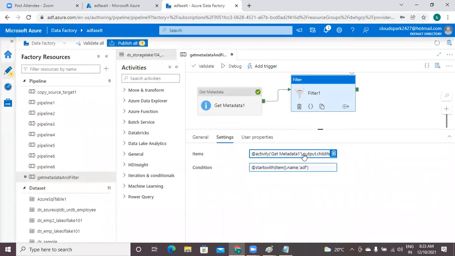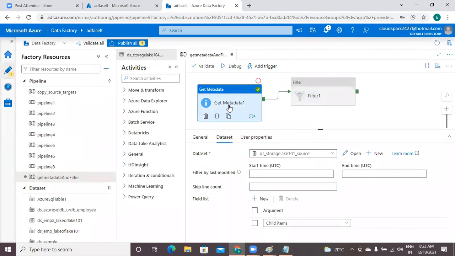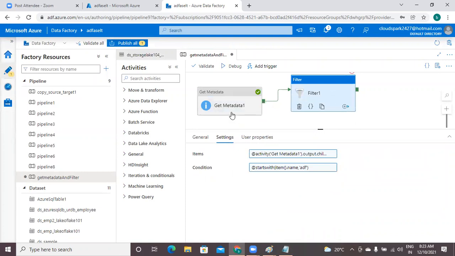Observe this, items. In the place of items, we have mapped the output of get metadata. But in the output, a lot of fields will be there. You have taken only child items. In the condition, from that child items, there are items. Each item is a JSON record. The JSON record has two fields, the name and type.